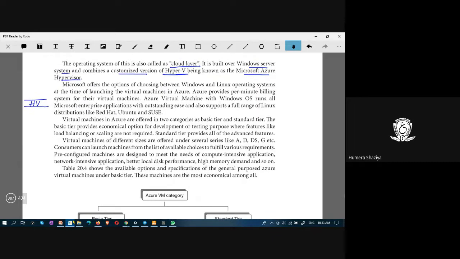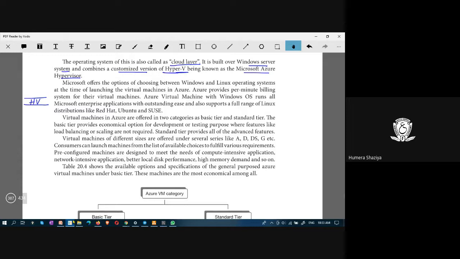All right, and Microsoft offers the options of choosing Windows and Linux operating system at the time of launching virtual machines. Virtual machines in Azure are offered in two categories: basic tier and standard tier. Basic tier provides an economical option for development or testing, where load balancing and scaling features are not provided. Standard tier provides all the advanced features.